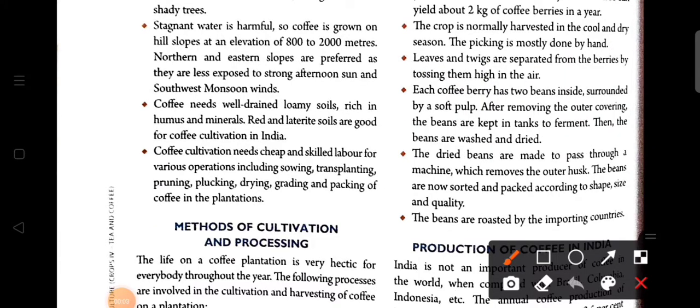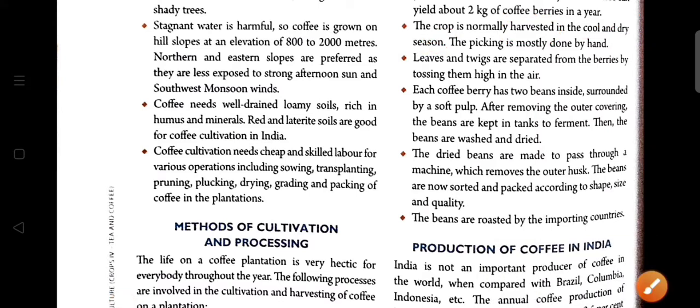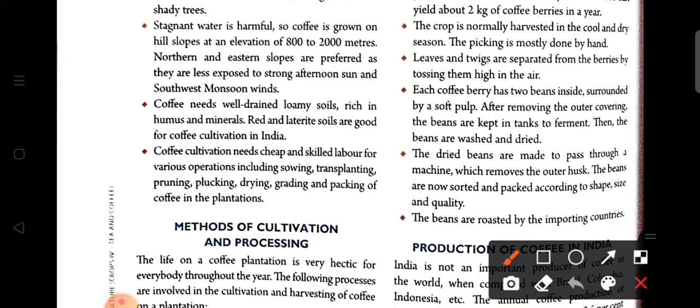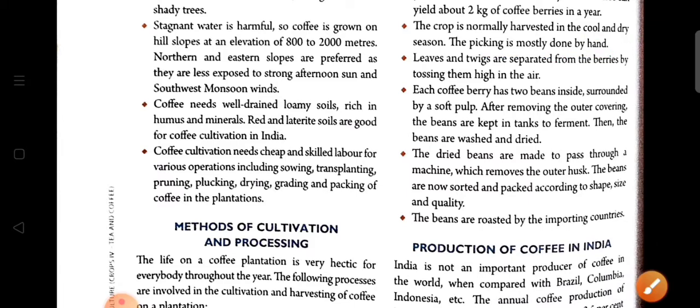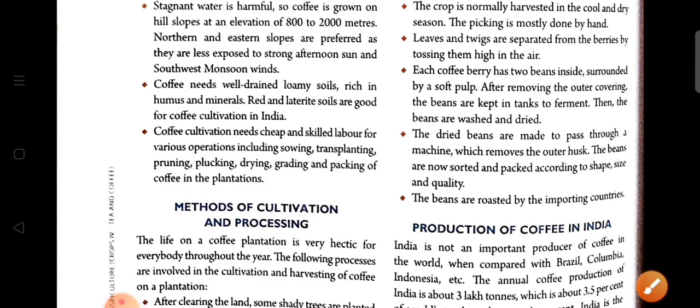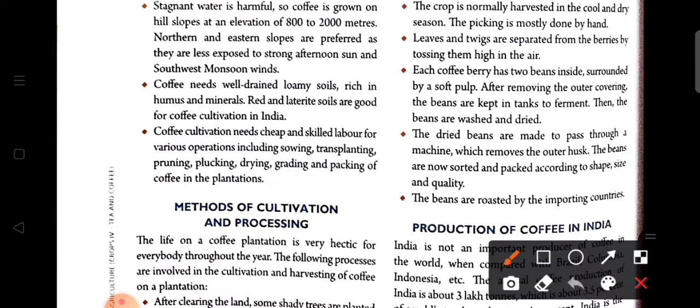The coffee is normally harvested in the cool and dry season. The picking is mostly done by hand. As we know, all the processes are mainly done manually, so the picking is also done by hand, mainly in the cool and dry season. The leaves and the twigs are separated from the berries by tossing them high up in the air.